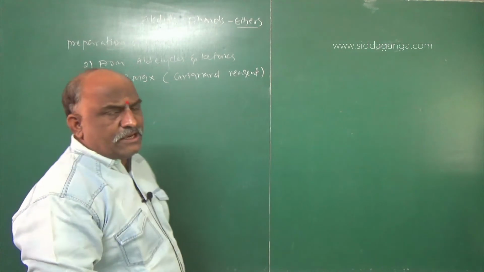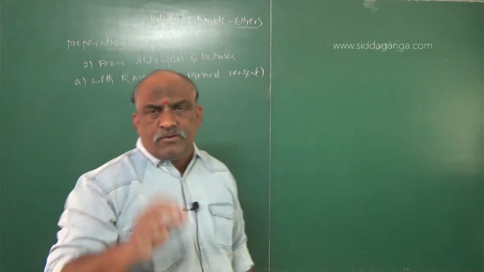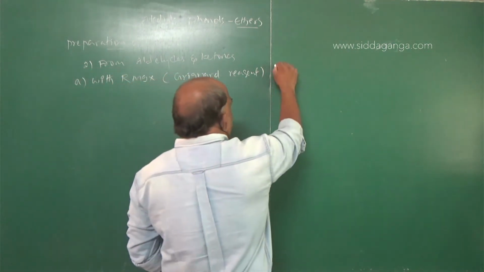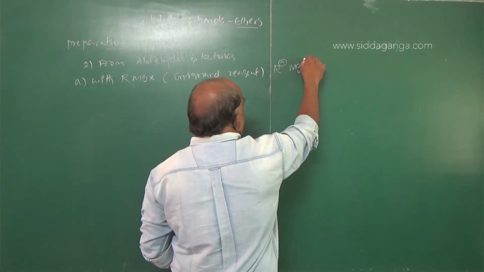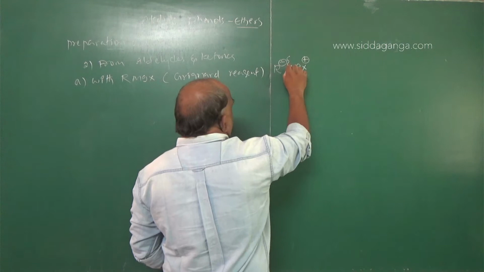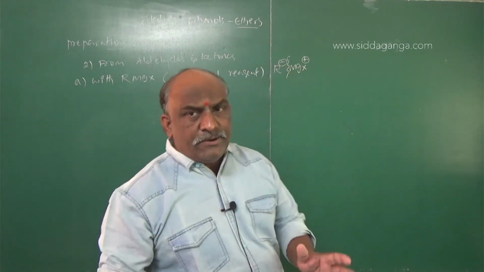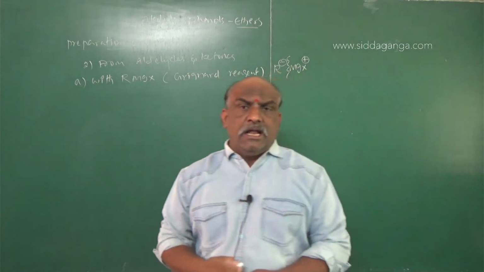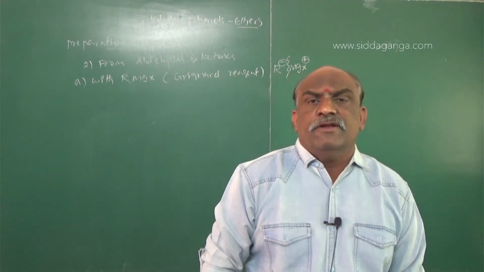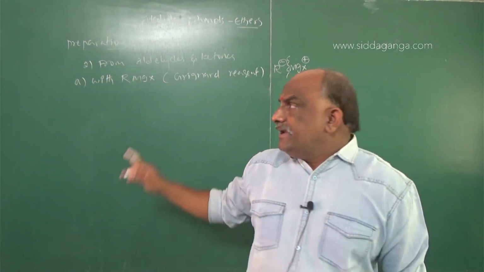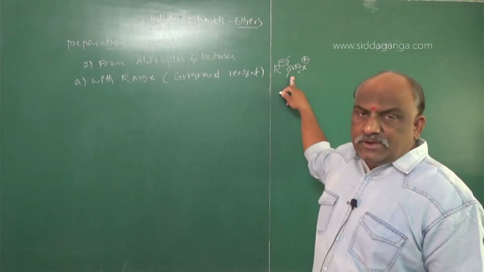Keep this point: R is negative, MgX is positive. The Grignard reagent can be split into R minus, the alkyl negative, and MgX plus, the positive. That is very, very important.